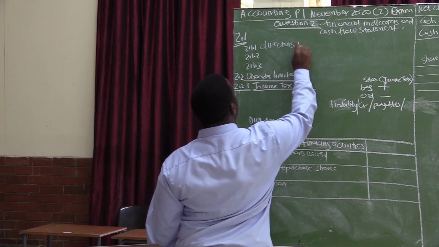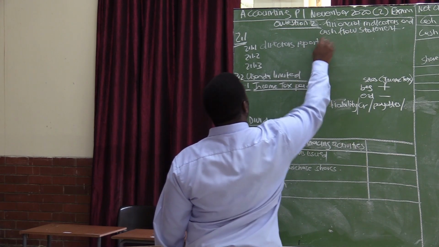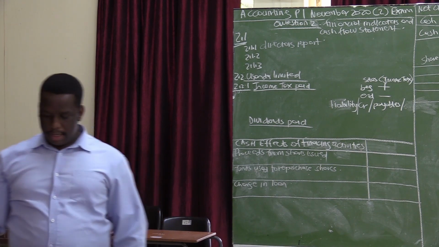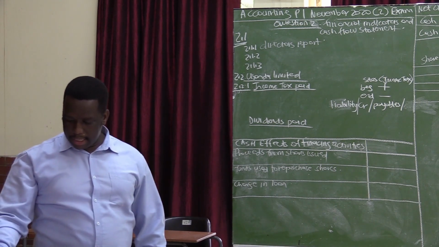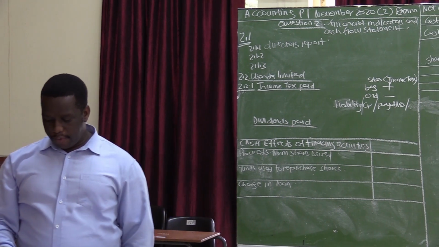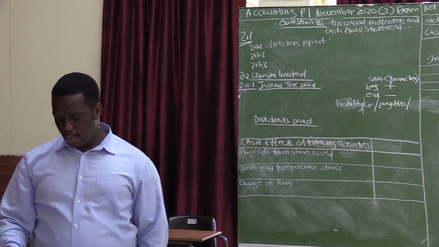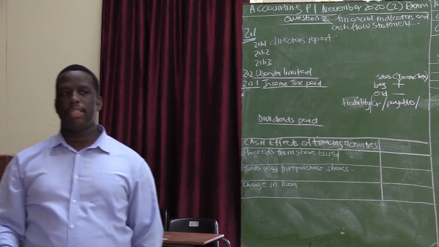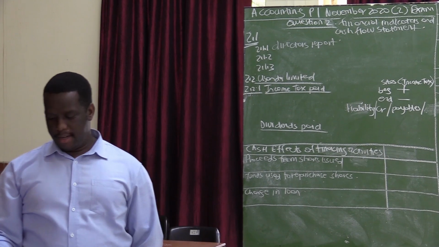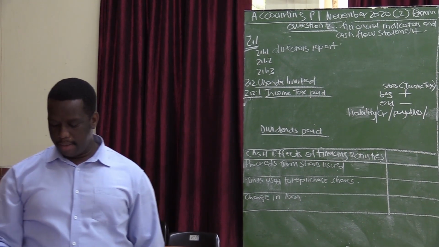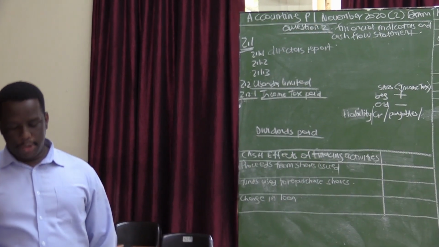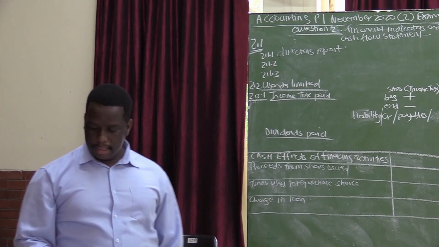The director's report gives an explanation of the operations of the company during a financial year. Remember, the audit report is the report that is issued by the independent auditors after they have audited the financial statement. So the report that gives an explanation on the operations of the company is the director's report.